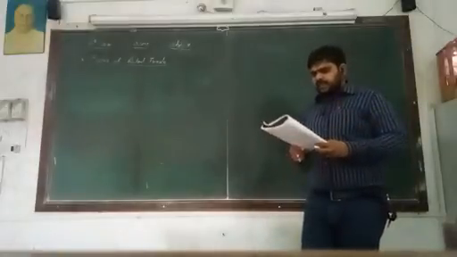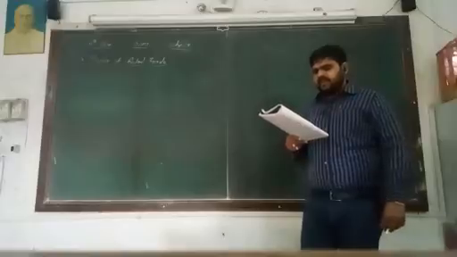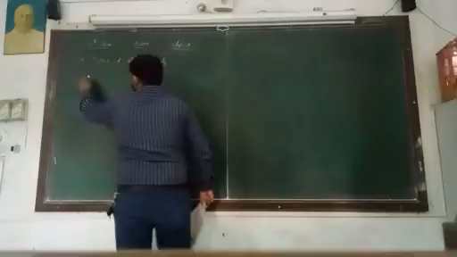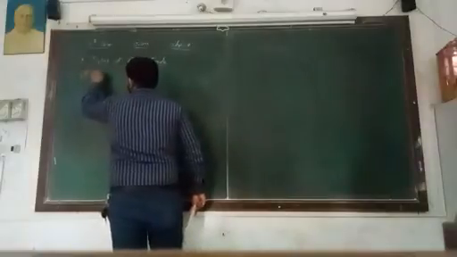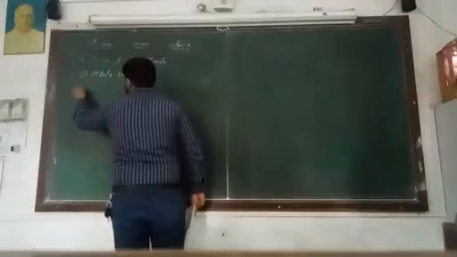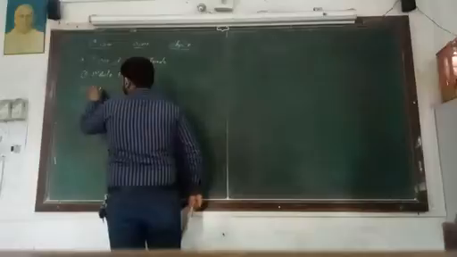Here they are divided into three parts. Number one, that is mobile shop. Second part, that is fixed shop.